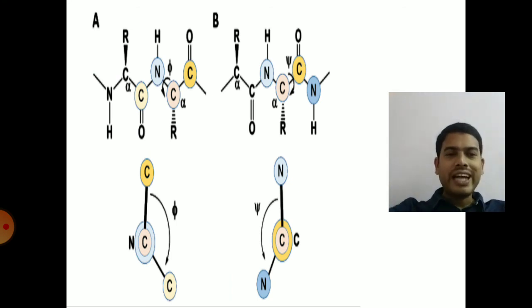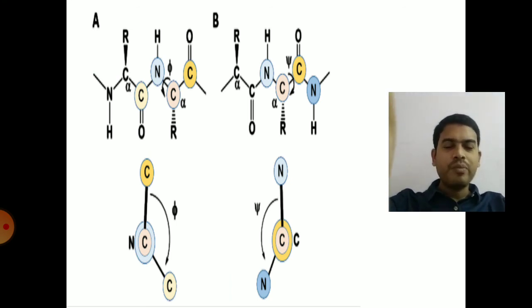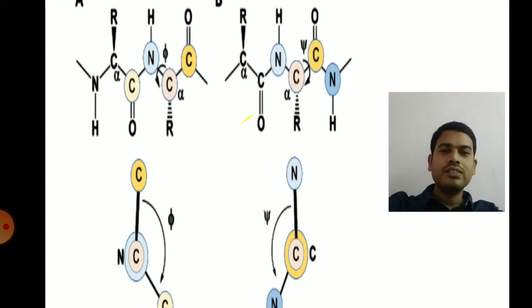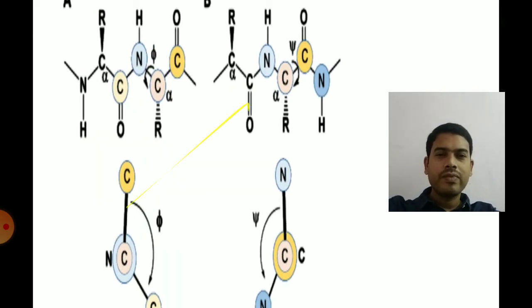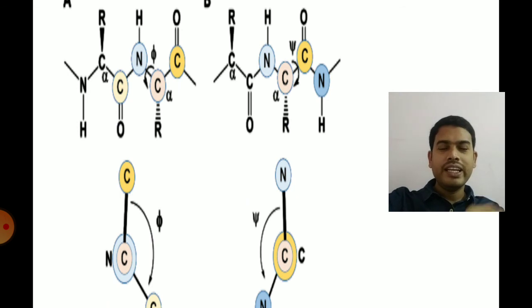So next one is characteristics of the peptide bond. A peptide bond is formed when the carboxylic group of one amino acid reacts with the amino group of another amino acid. We have seen in the structure of amino acids where a water molecule is removed and a peptide bond is formed. You can see clearly the CONH bond here.